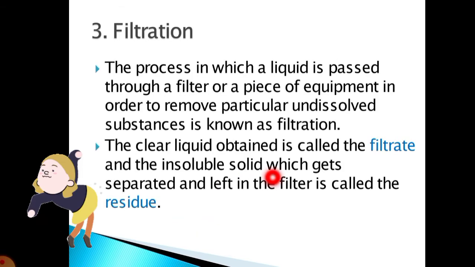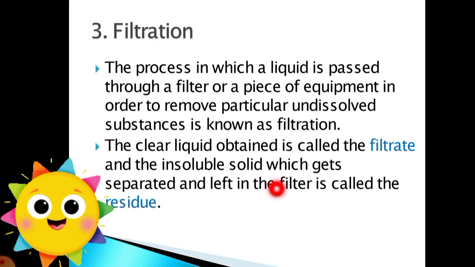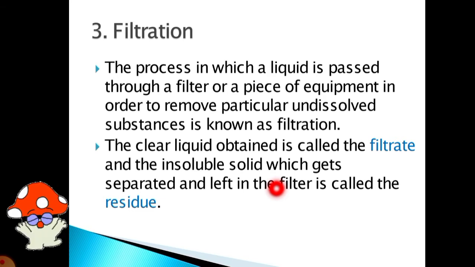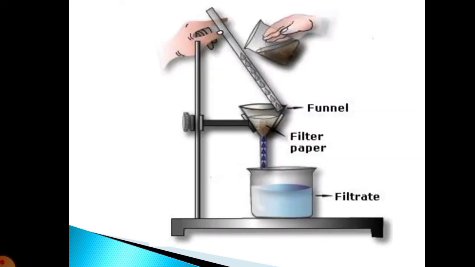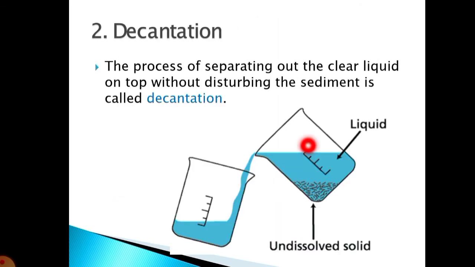Next is the filtration process. The process in which a liquid is passed through a filter paper or a piece of equipment in order to remove the undissolved substances is filtration. The clear liquid obtained is the filtrate, and the insoluble solid is the residue. Here this type of arrangement is needed. The liquid is passed through a filter paper, which is fitted in this funnel.